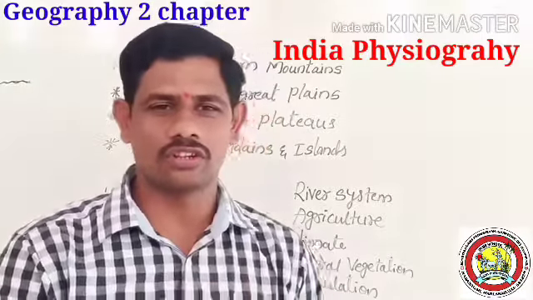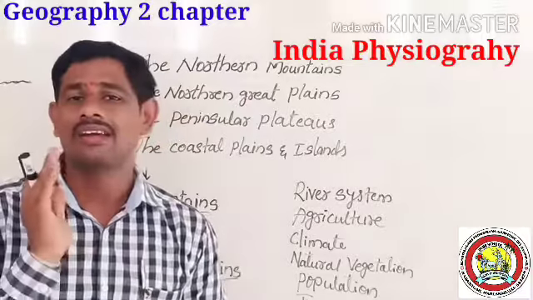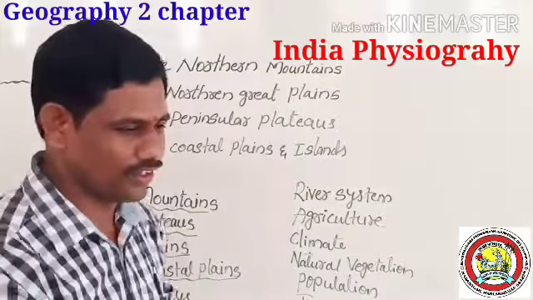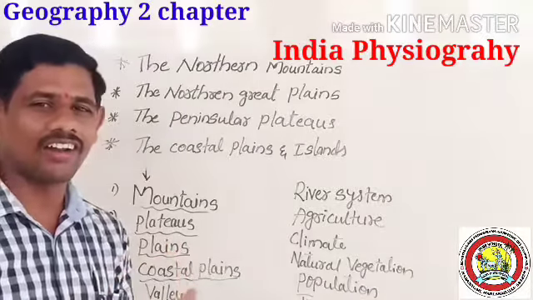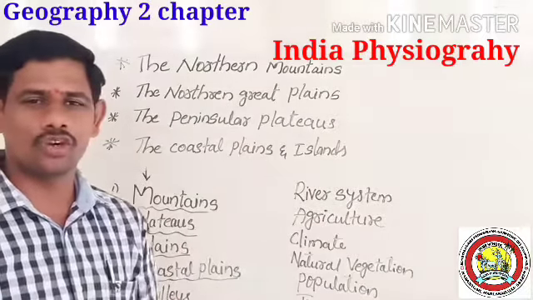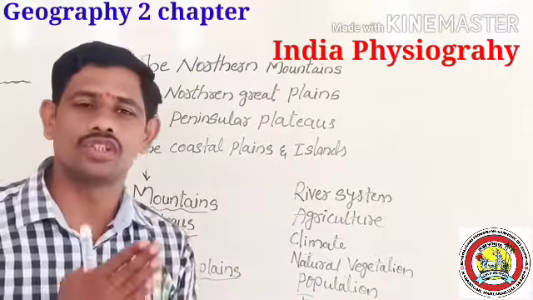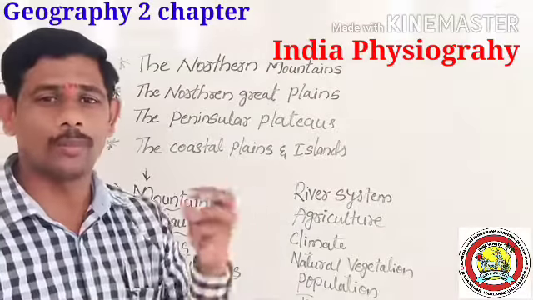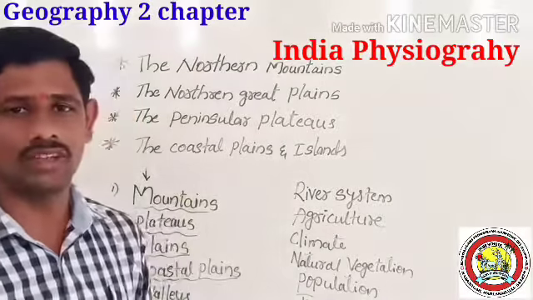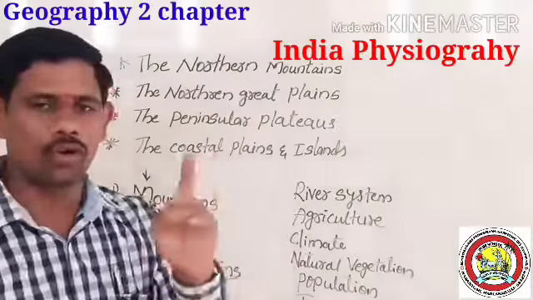Name the physical features of India, name the physiographic divisions of India. On the basis of Indian physiography, they are classified into 4 divisions.